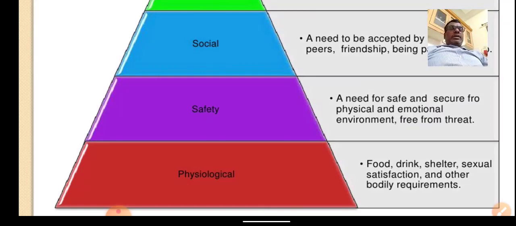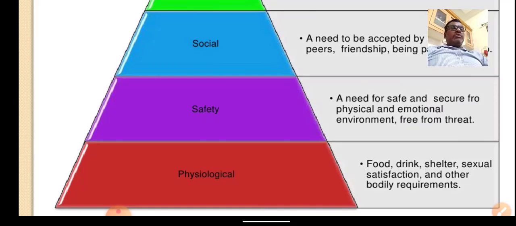Being an organization manager, being a boss, you should see these three requirements of an employee working in the organization: food, drink, shelter. When these three are not met to the satisfaction level, the employee will not be happy or will not survive in society. That is the reason the first one is physiological needs, the basic needs of the individual to lead life and sustain in society.